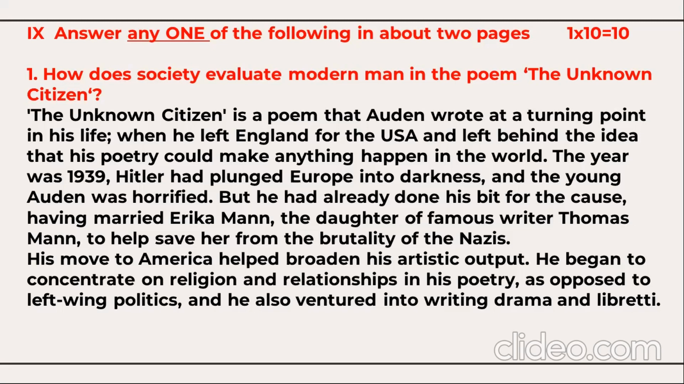Hitler had plunged Europe into darkness, and the young Auden was horrified. But he had already done his bit for the cause, having married Erika Mann, the daughter of the famous writer Thomas Mann, to save her from the brutality of the Nazis. His move to America helped broaden his artistic output. He began to concentrate on religion and relationships in his poetry, as opposed to left-wing politics, and he also ventured into writing drama and libretti.